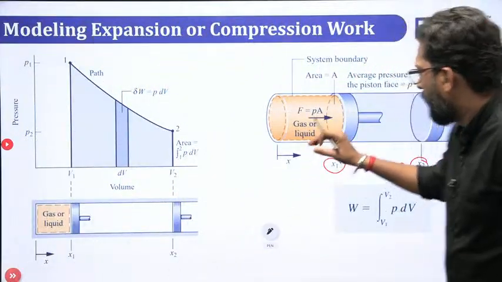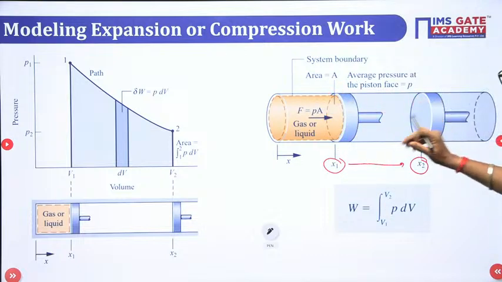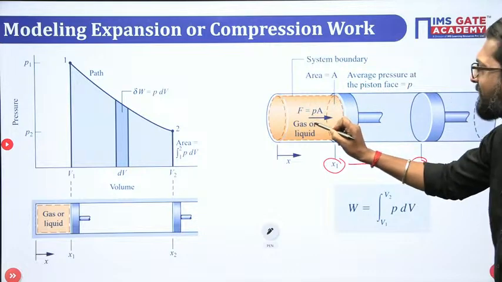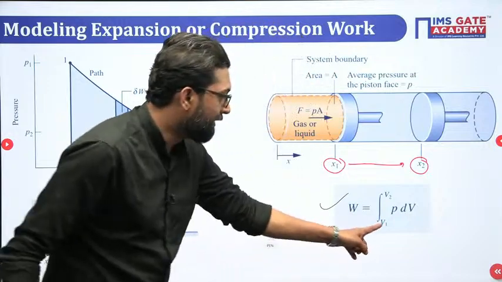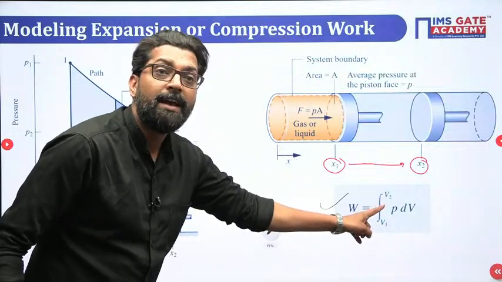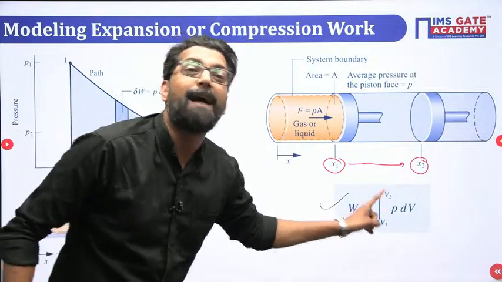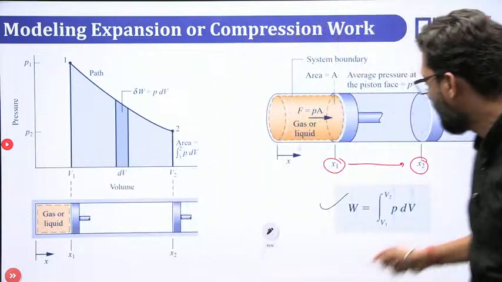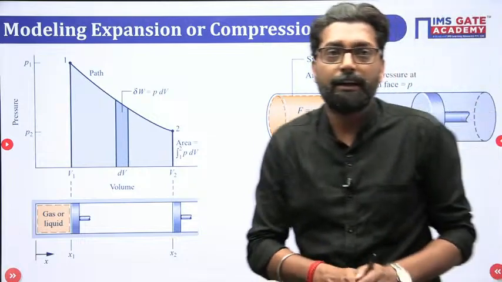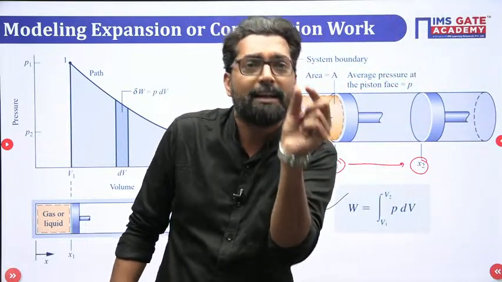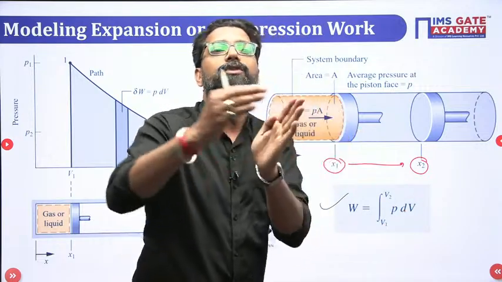So my dear, the movement of the piston from position 1 to position 2, what is the work done by the system? The work W is equal to the integration of P dV. This integration we have to do over the path, so this work is a path function. Why? Because it is in integrated form, and during the integration you have to take a very elementary strip. That means the process is very slow.